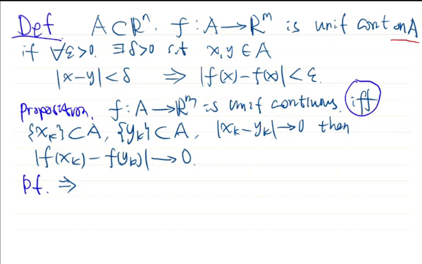So how to prove this? This is what we know about the sequences xk and yk. And that the norm of f(xk) minus f(yk) goes to 0 is what we want to prove.